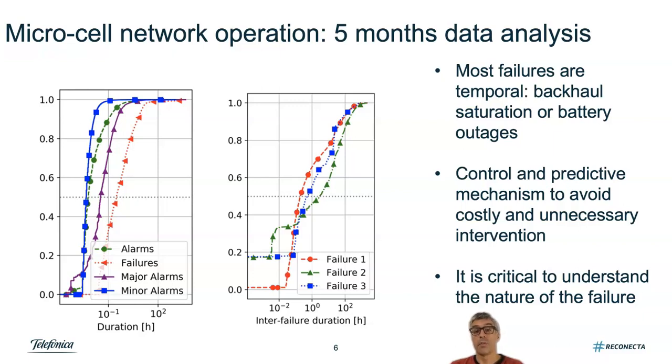Nevertheless, for this temporal failure, it is not worth scheduling an intervention because by the time the technician is on the site, the failure has already been solved. Therefore, this clearly highlights the need of control and predictive mechanisms to avoid this costly and unnecessary intervention on a site. Also, it is important to understand the nature of the failure, to equip the operation team with the right tools to fix the issue, because it's not possible to carry tools and material to solve all the potential issues that the intervention team could find on the site.